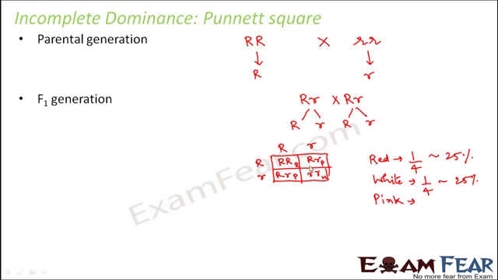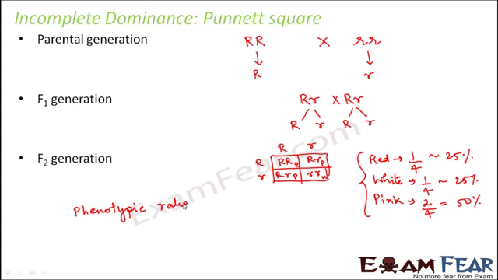And what about the pink flowers? 2 of them were pink. So 2 out of 4, so 50% of them were pink flowers. So you can say what is the phenotypic ratio here? This was the F2 generation. Now just remember Mendel's rules of inheritance. As per Mendel's rule, the phenotypic ratio in this case would have been 3:1, because pink would have also come under the category of red. But here in this case, the phenotypic ratio will be 1:2:1, because red is to pink is to white.